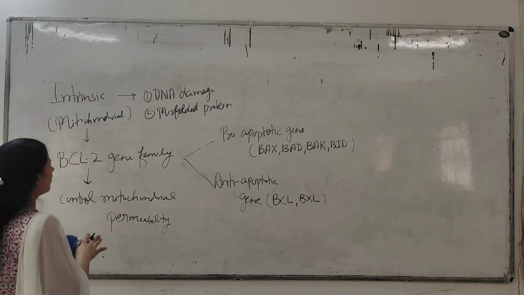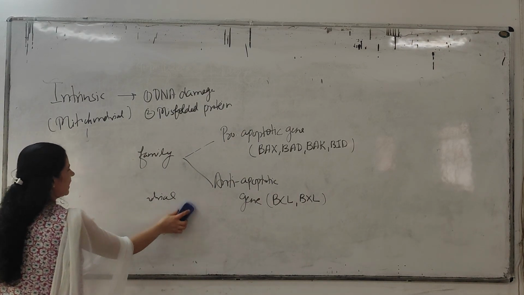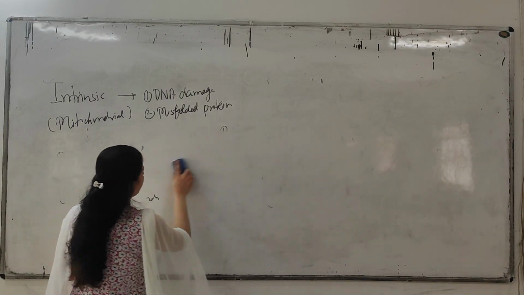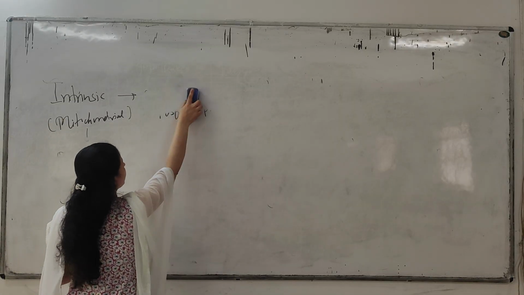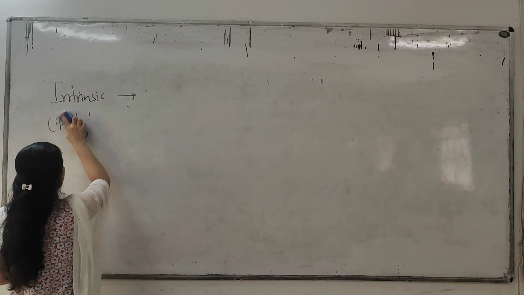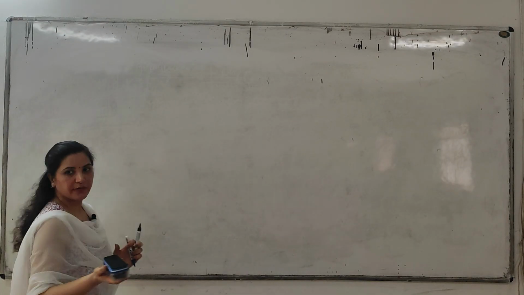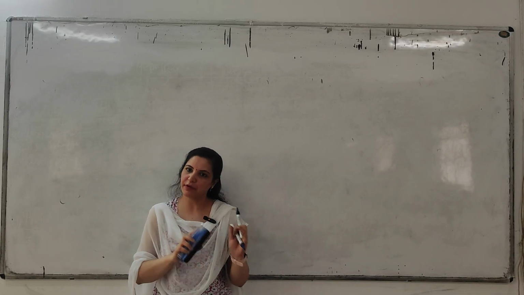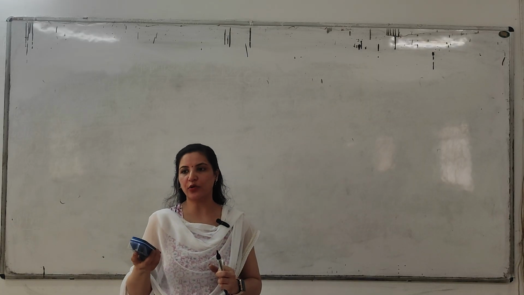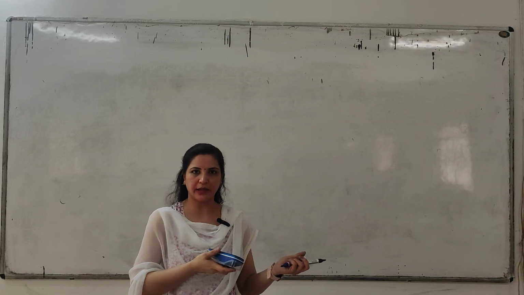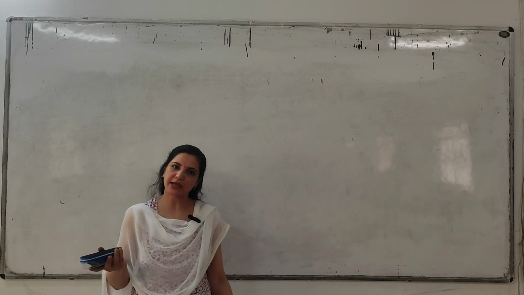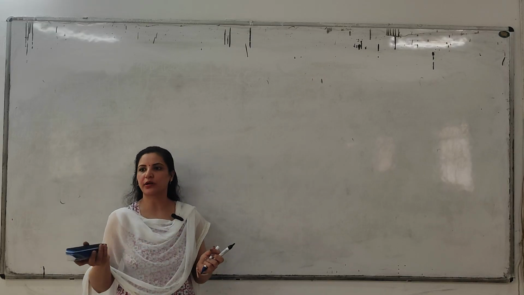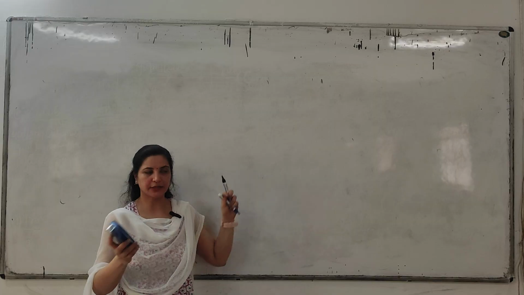Okay. Now, how will this happen? Suppose DNA damage occurs by any radiation, like UV radiation inside the body, and DNA is damaged. And that damaged DNA is not repairable by the p53 gene. Then what will the cell do? If DNA is damaged by the UV radiation, then the p53 gene will come and try to repair that damaged DNA. But repair may be successful or unsuccessful. If repair is unsuccessful, then the cell carrying damaged DNA has to undergo the process of apoptosis through this mechanism.